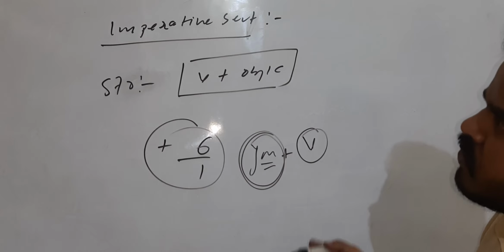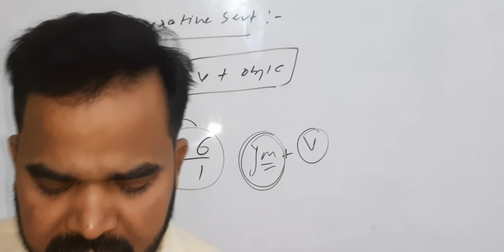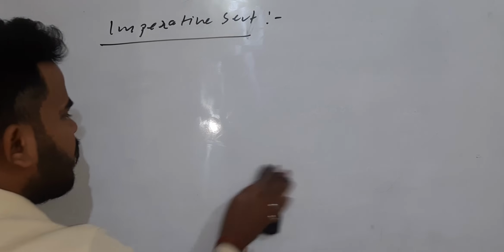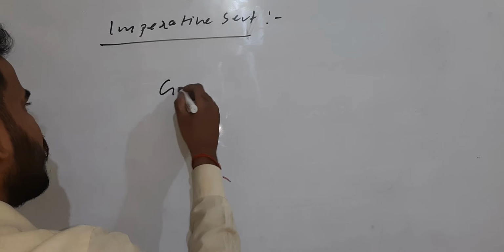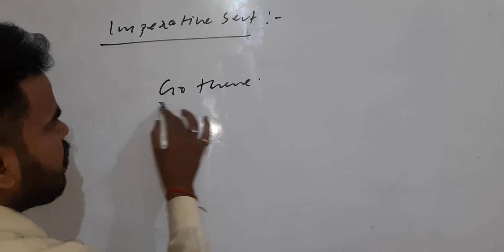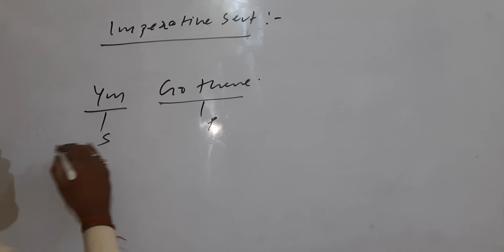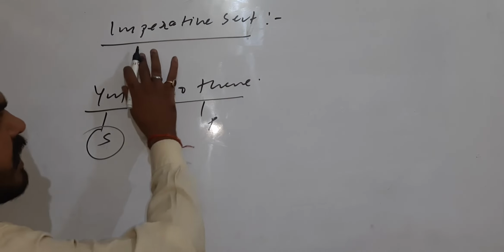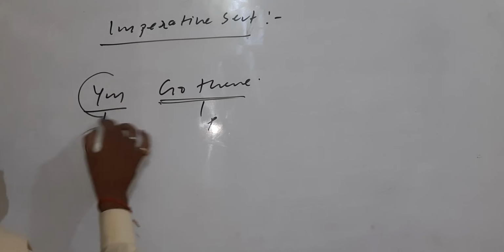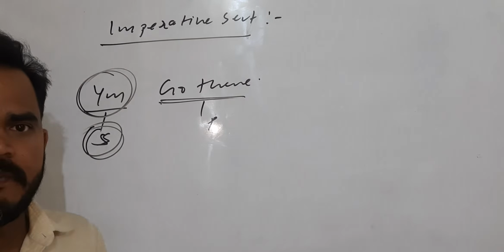So if anybody gives you an imperative sentence and asks what is the subject there and what is the predicate, suppose I give you an ordering sentence, "Go there." They will ask what is the subject here. This whole part is called the predicate. The subject is hidden here. What is the subject? "You." Keep this in your mind. In an imperative sentence, the whole imperative part is called the predicate, and the subject part is only "you." So "you" is the subject and nothing else can you find there, right?